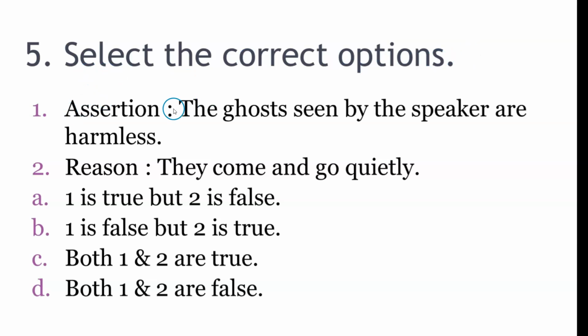Select the correct options. Now, an assertion is given to you, that is a statement, and a reason is given. Assertion: the ghosts seen by the speaker are harmless. Reason: they come and go quietly. The options are: 1 is true but 2 is false; 1 is false but 2 is true; both 1 and 2 are true; both 1 and 2 are false. So here the correct option is both 1 and 2 are true, that is the C option.